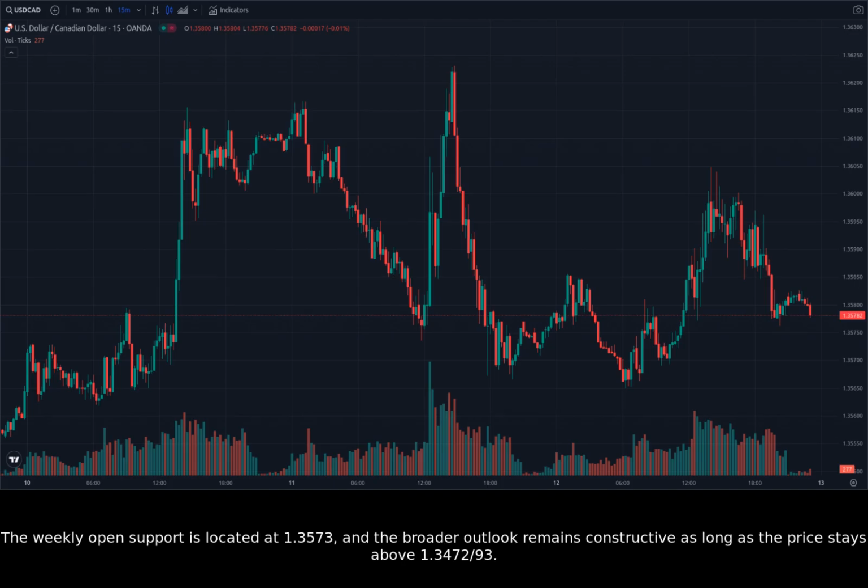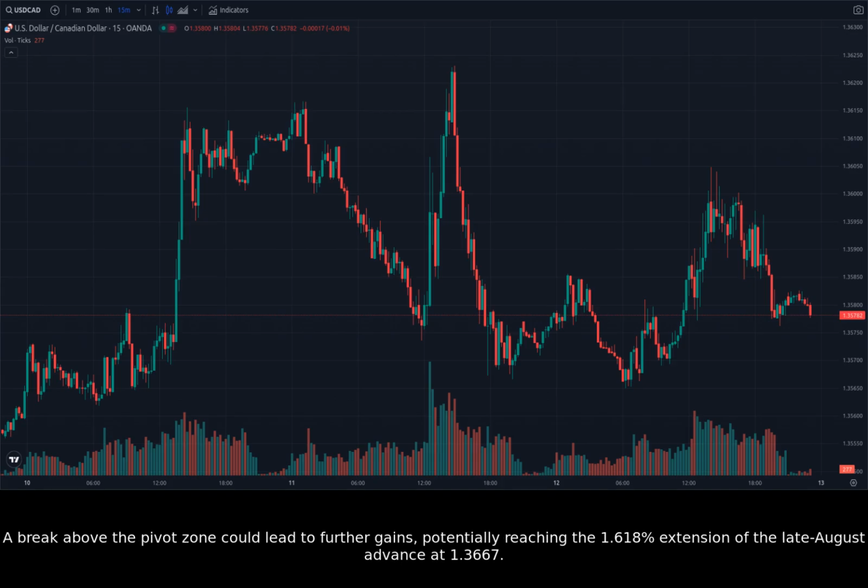The weekly open support is located at 1.3573, and the broader outlook remains constructive as long as the price stays above 1.3472/93. A break above the pivot zone could lead to further gains, potentially reaching the 1.618% extension of the late August advance at 1.3667. However, a close above the median line of the broader descending structure would be needed to confirm a more significant reversal.